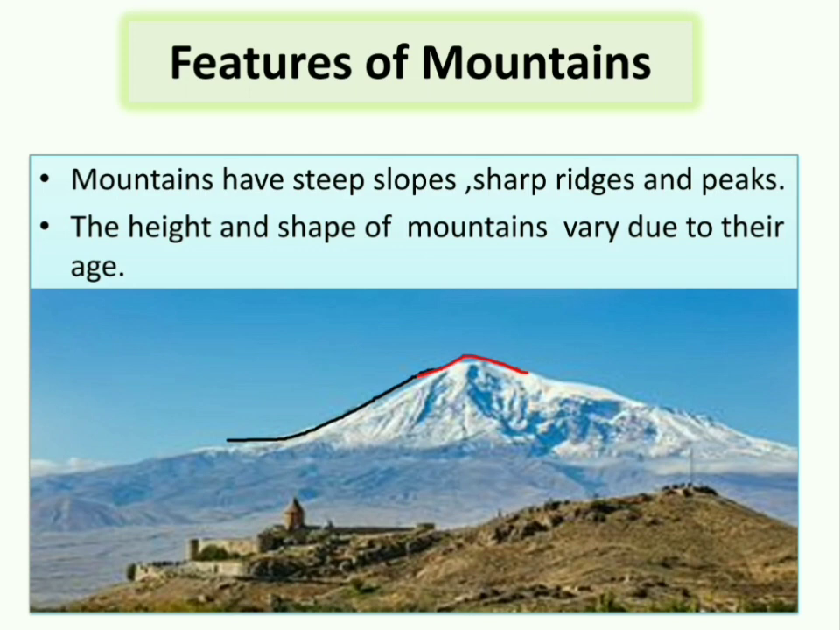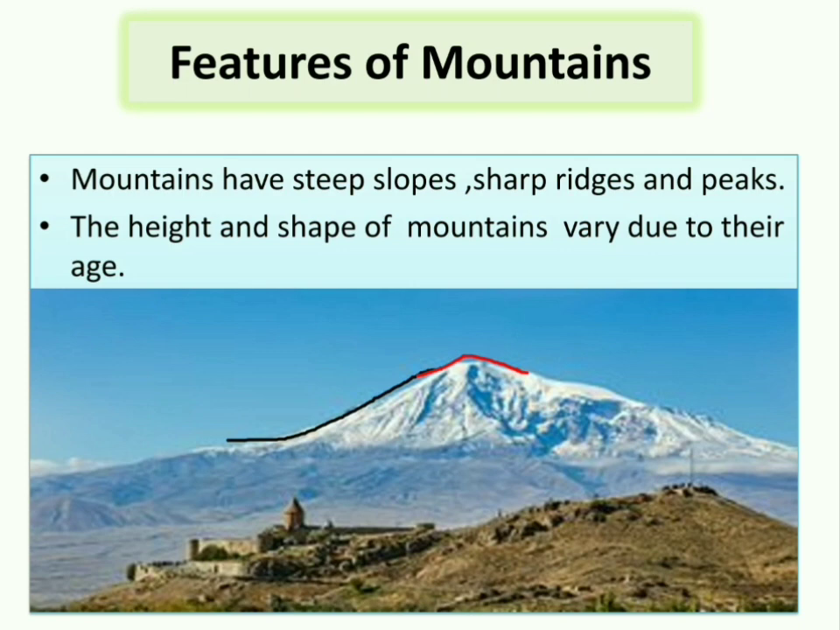Features of mountains. Mountains have steep slopes, sharp ridges and peaks. See, the mountains have steep slopes. As you can see in the figure marked with black pencil or pen, it shows the steep sides. Steep sides means the side is straight. And pointed peaks. Okay, the sharp ridges and peaks. Narrow and sharp peaks are there.